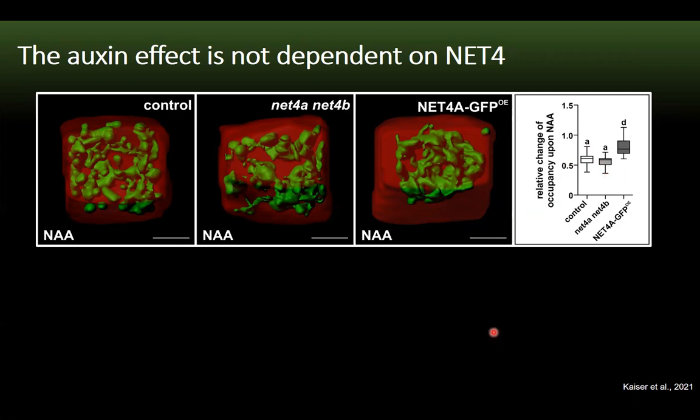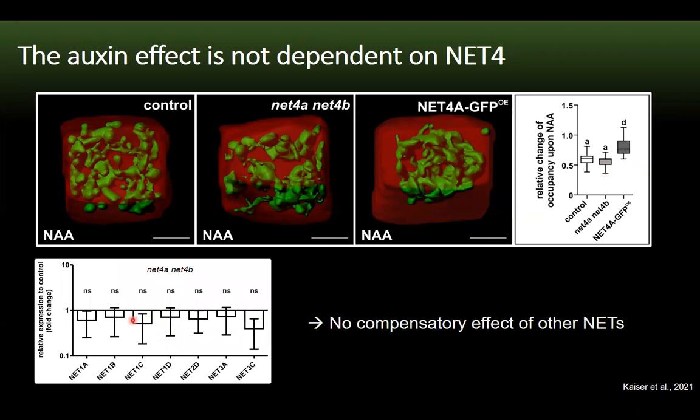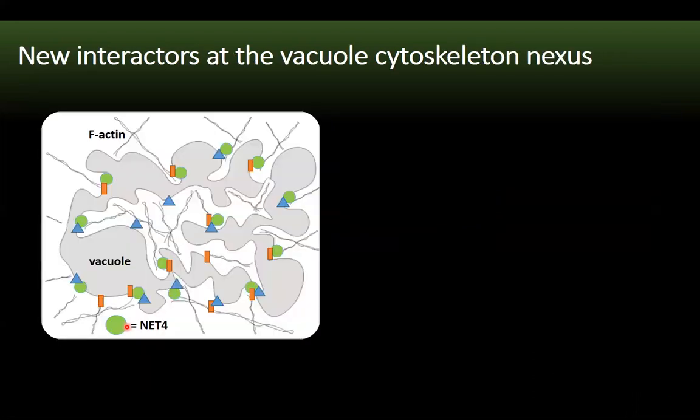Since NET4 belongs to a superfamily of actin-binding proteins, we thought maybe some of the other NETs that normally act at different membranes could be upregulated and compensate for the loss of NET4 in the mutant. But as shown here in the graph, we could not find any transcriptional upregulation of other NETs in the mutant background. Therefore, we now think that NET4 cannot alone connect the cytoskeleton to the vacuole.